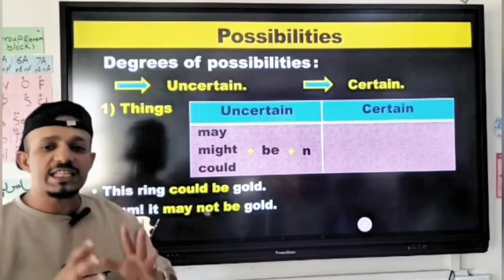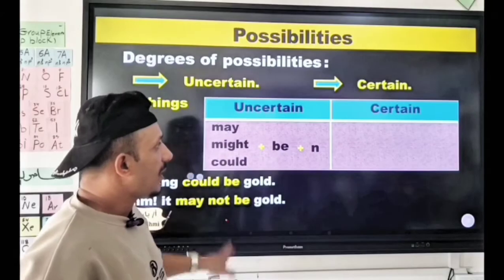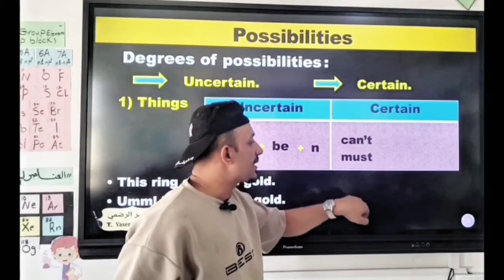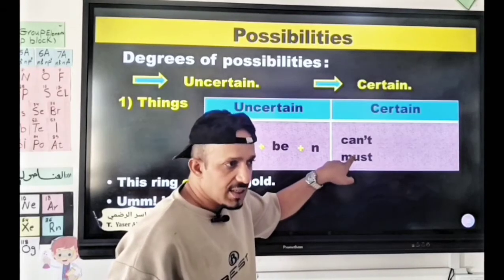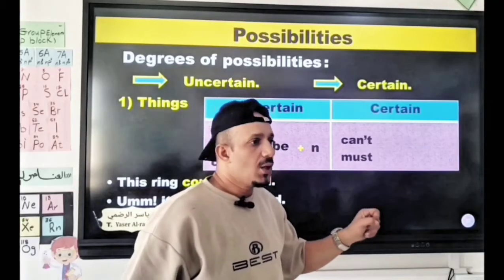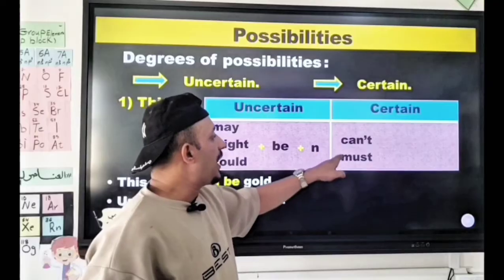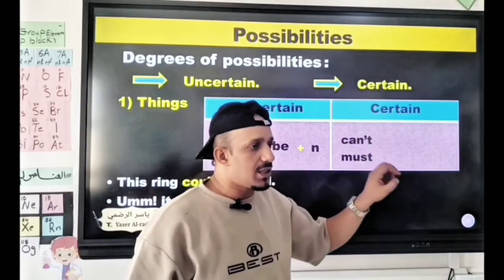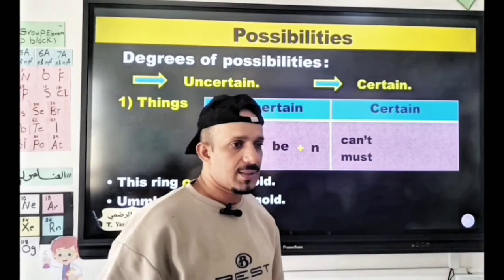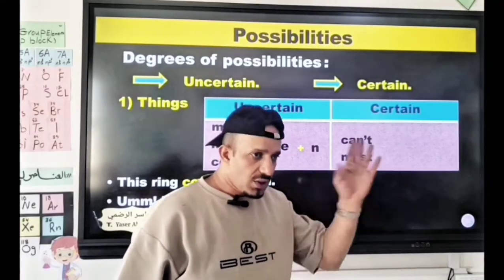What if we are sure about the possibility? First, use can't in negative sentences and must in positive sentences. Why can we not use must not? Because we only use must not in prohibitions, things that are forbidden. Do not do something like that.